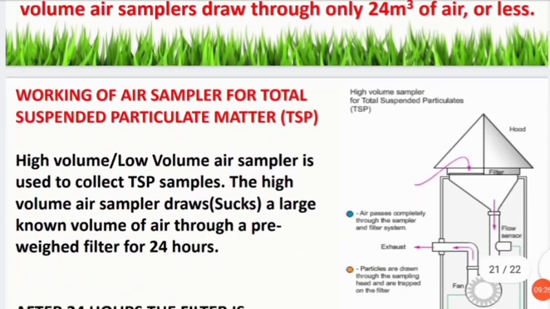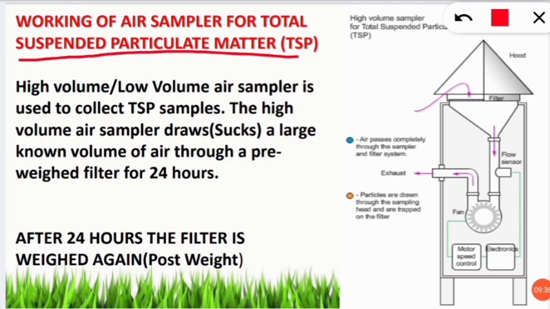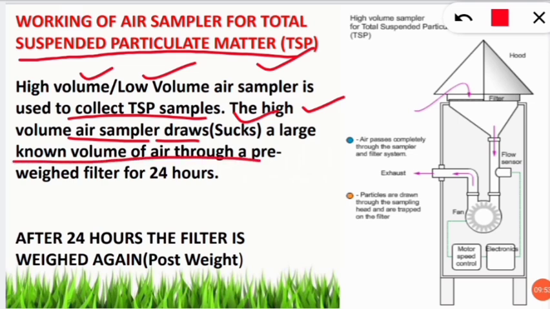So that's the difference between the two kinds of sampler. We will see the picture of the sampler. It is here in front of you. This is the typical diagram of the air sampler. Mostly we are sampling suspended particulate matter, that is total suspended particulate matter. We will call it TSP. So high volume and low volume air samplers are used to collect TSP samples from the atmosphere. The high volume or low volume air sampler draws or sucks a large volume of air through a pre-weighed filter for 24 hours.